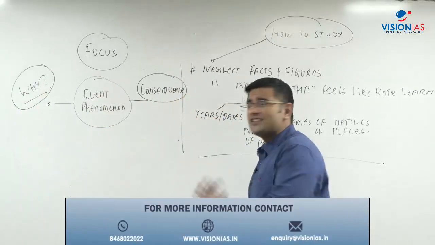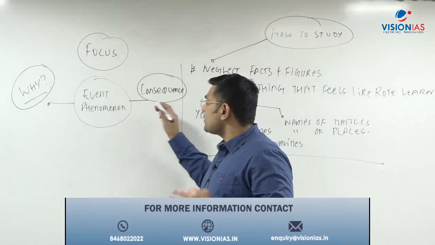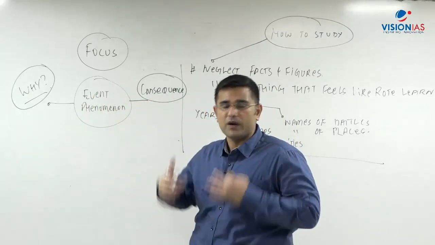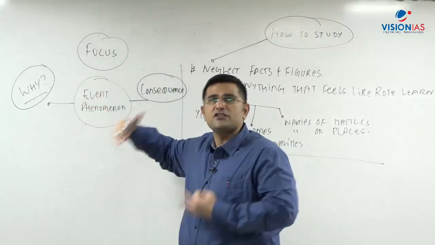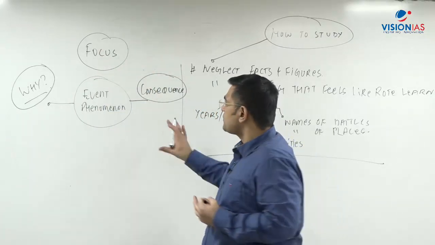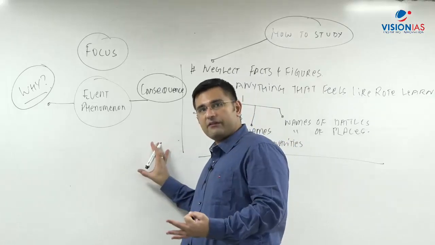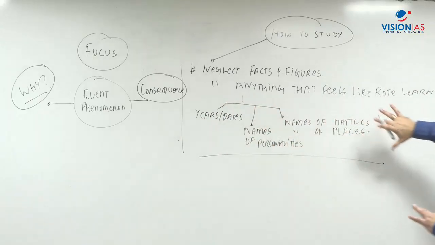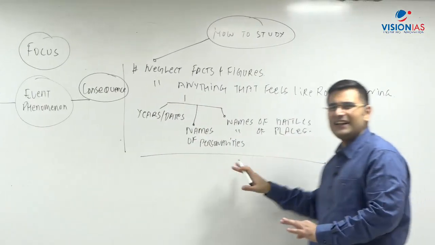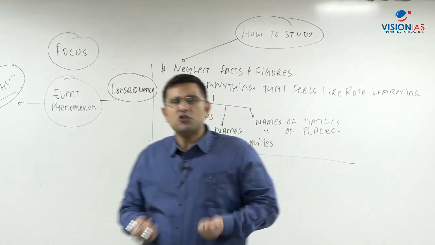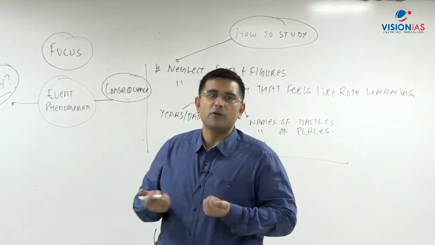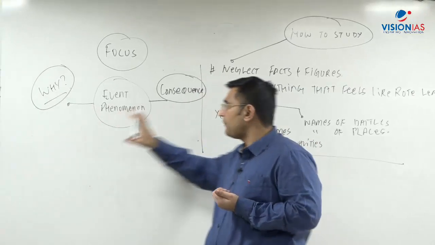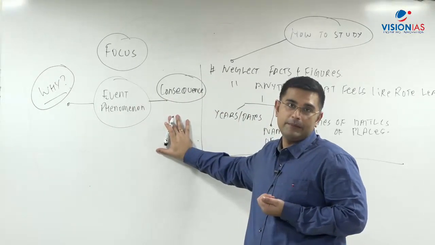So what are the consequences? What are the consequences on the law part? What are the consequences on the political philosophy part? What are the consequences on the other events of world history? Right? So this is how, when you think about any event, all of these things go away. Years, names of battles, personalities, this is a kunji, a guidebook. You will not be reading a kunji to clear UPSC. Okay, your focus should be this: why a particular event has happened, what are the consequences of that event, right?